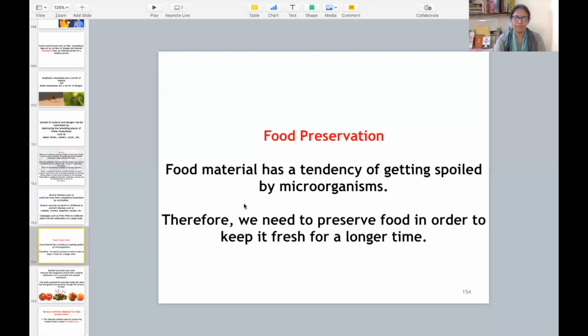So today I am going to take up the topic food preservation. So let us talk about food preservation. We were discussing microorganisms in all these videos. Every time we have discussed that food is spoiled by the microbes. So it means we really need to preserve our food. Why? Because food material has a tendency to get spoiled by microorganisms. Therefore, we need to preserve food in order to keep it fresh for longer times.